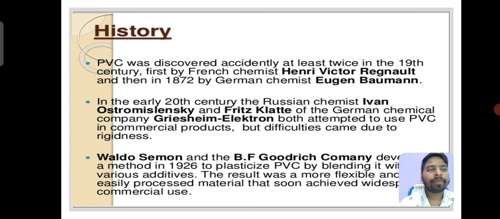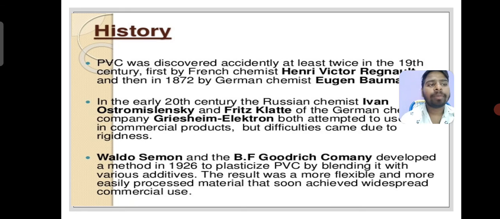Waldo Semon and the B.F. Goodrich Company developed a method in 1926 to plasticize PVC by blending it with various additives. The result was a more flexible and more easily processed material that soon achieved widespread commercial use.